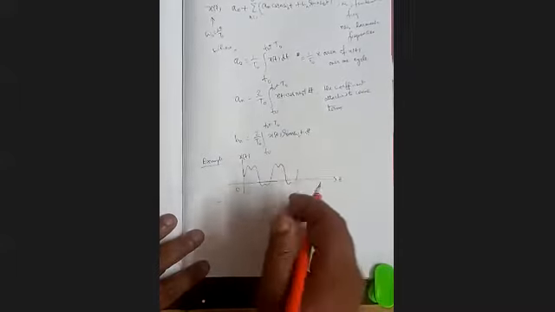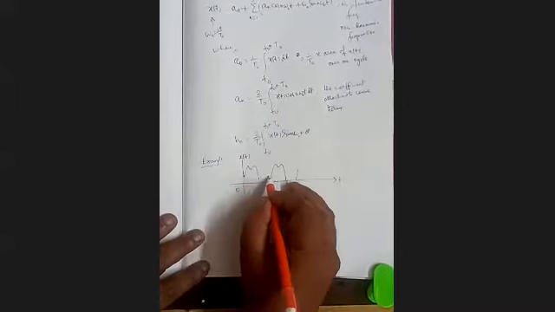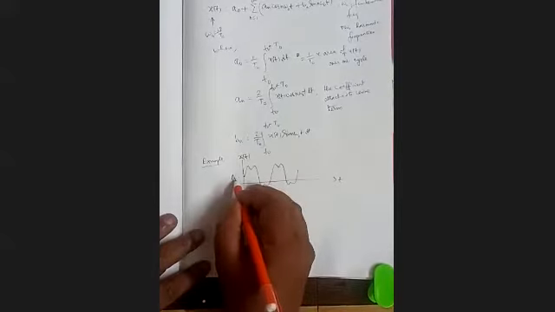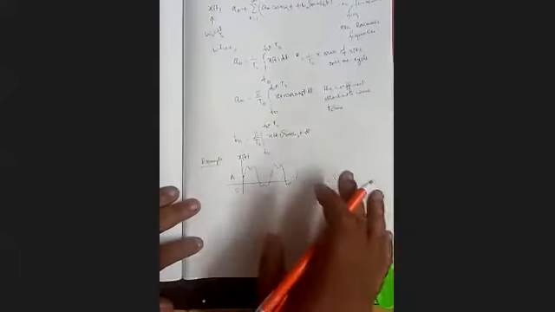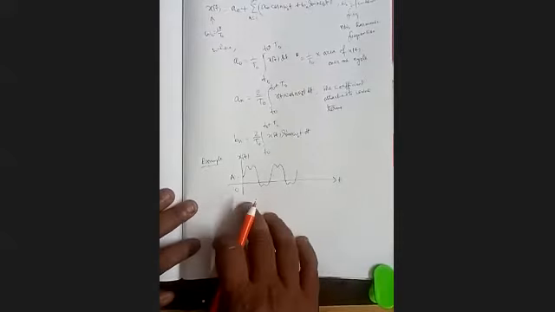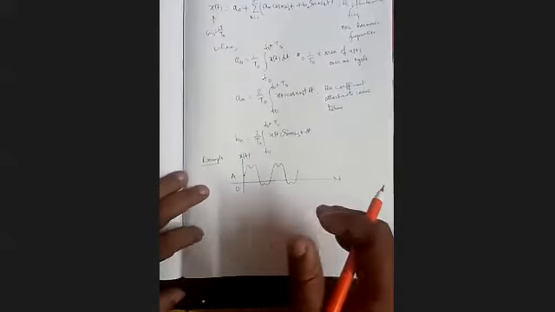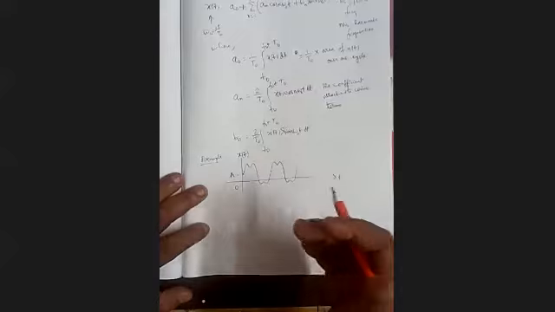This is xt. So that is A. Now that is one periodic signal. If we want to resolve its Fourier coefficients, its different harmonic frequencies, what will we get?